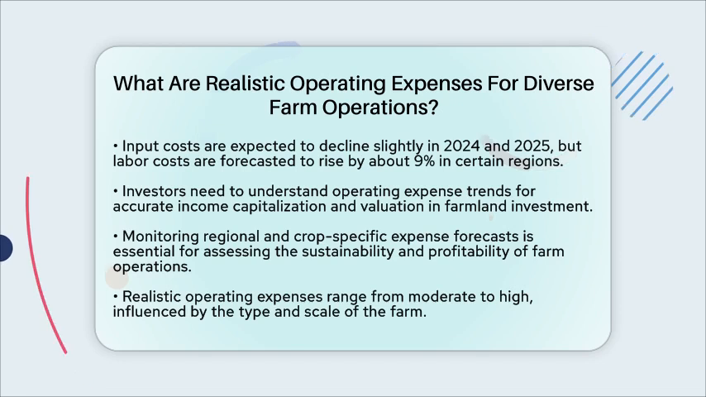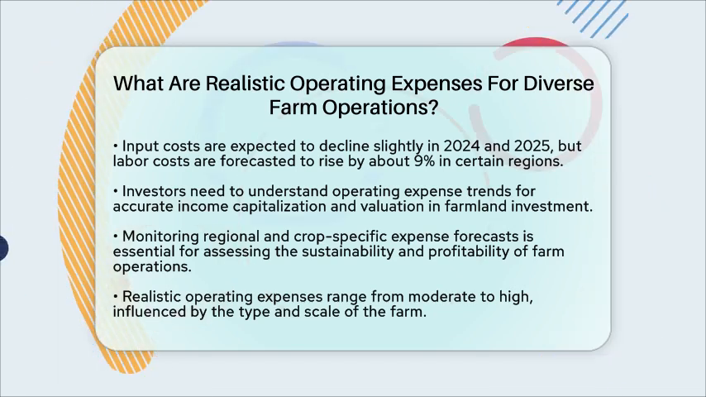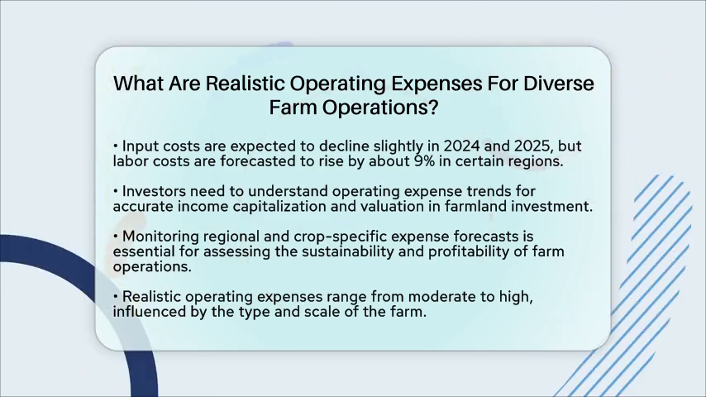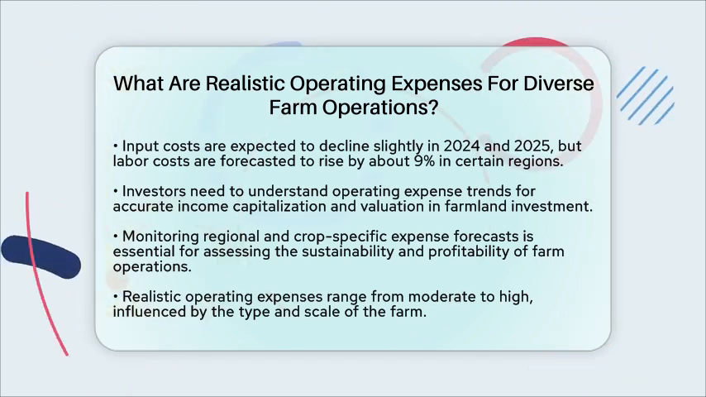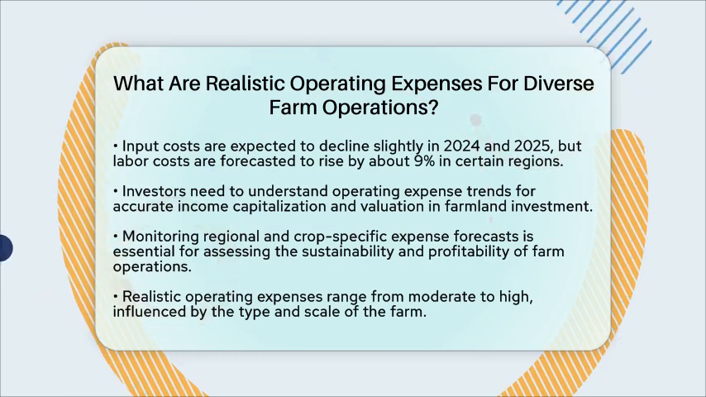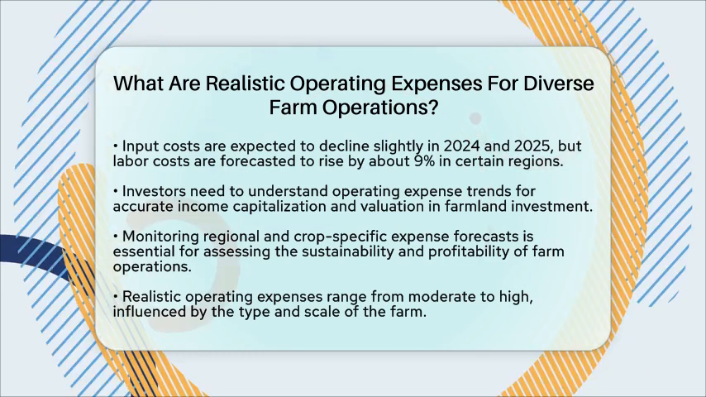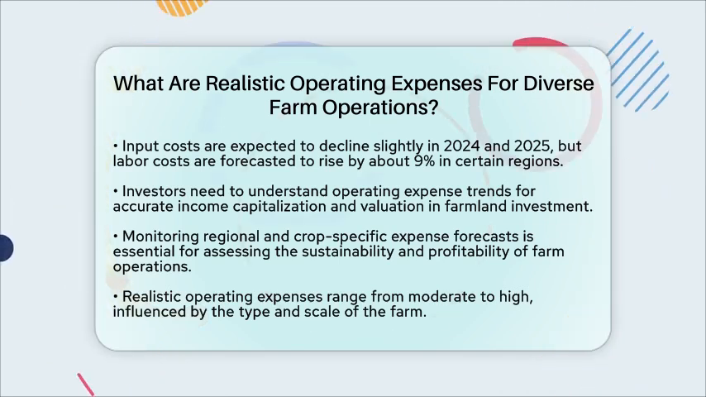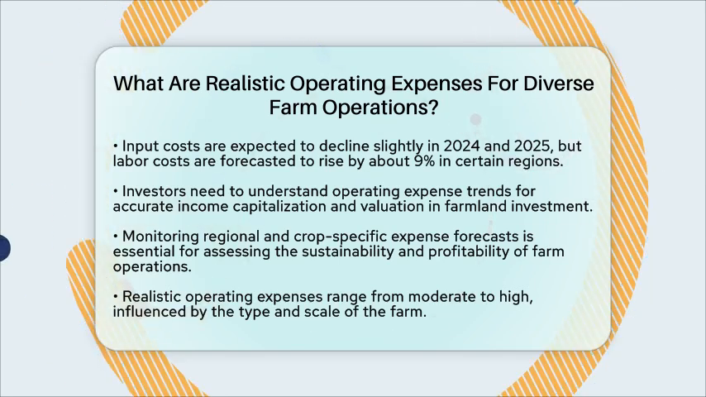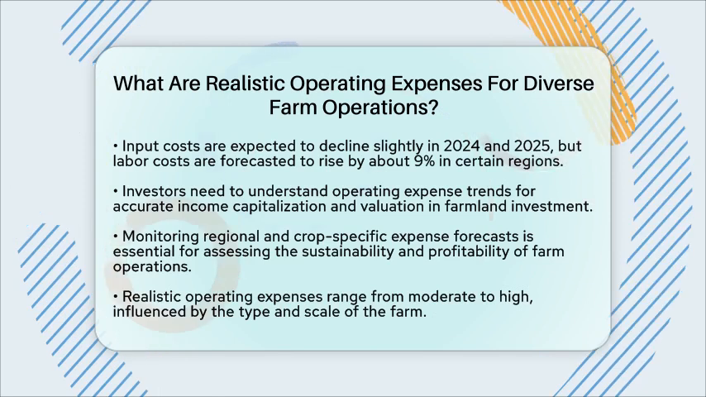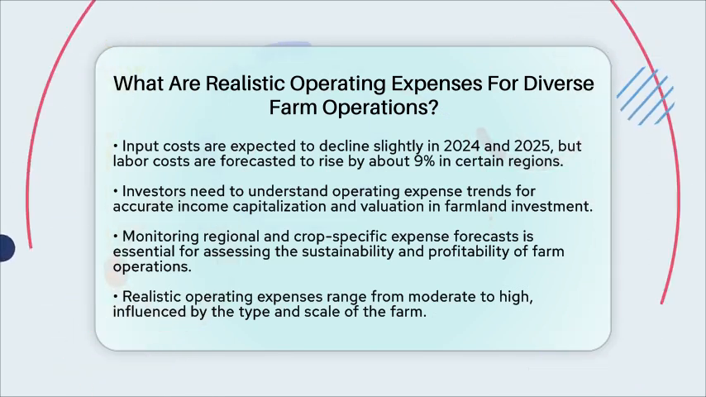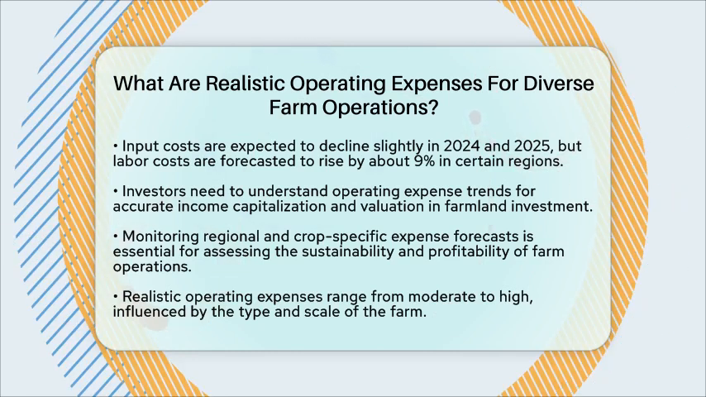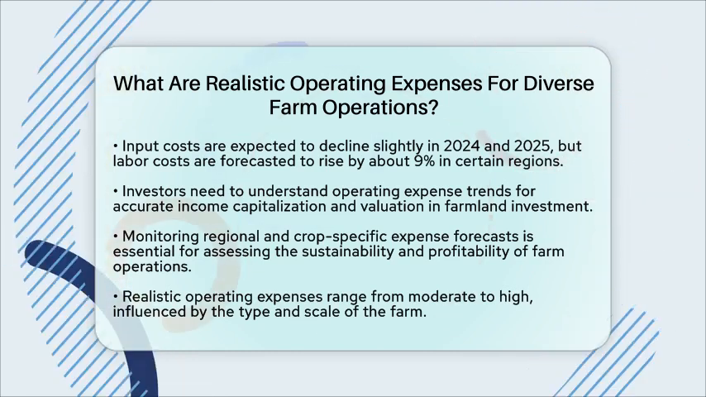Realistic operating expenses for diverse farm operations typically range from moderate to high levels, depending on the type and scale of the farm. Major costs include feed, labor, seed, fertilizer, chemicals, fuel, and custom services. Recent trends show some easing in input prices but rising labor costs, leading to relatively stable total expenses for many farms in 2025. These factors are important for anyone looking to understand farm income and property valuation.